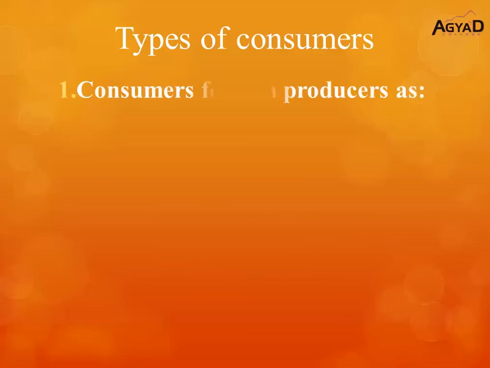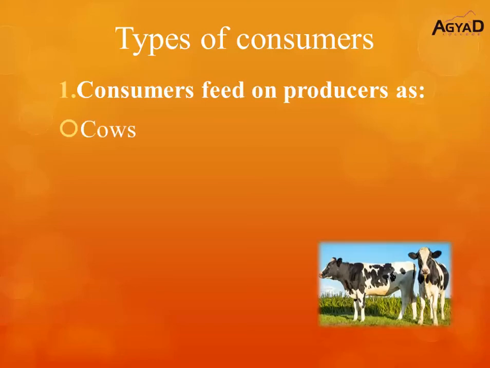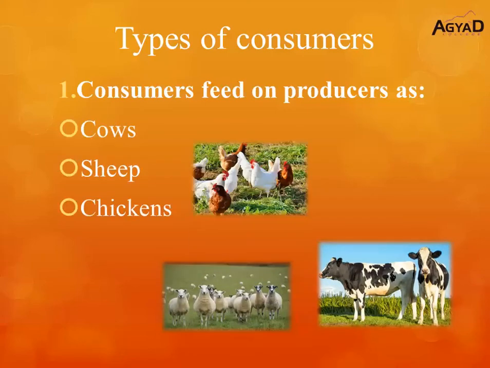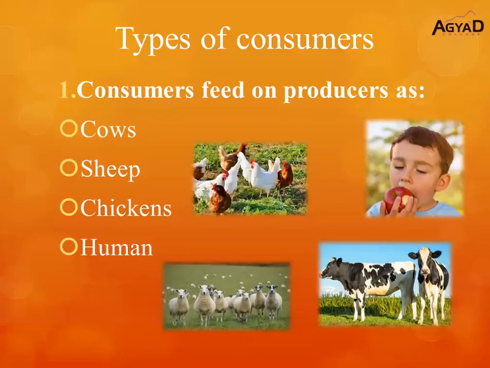So, types of consumers. Consumers feed on producers directly, as cows, sheep, chickens, and human, due to human eat plants, and plants are producers. So, cows, sheep, chickens, human are consumers that depend directly on producers to have food.